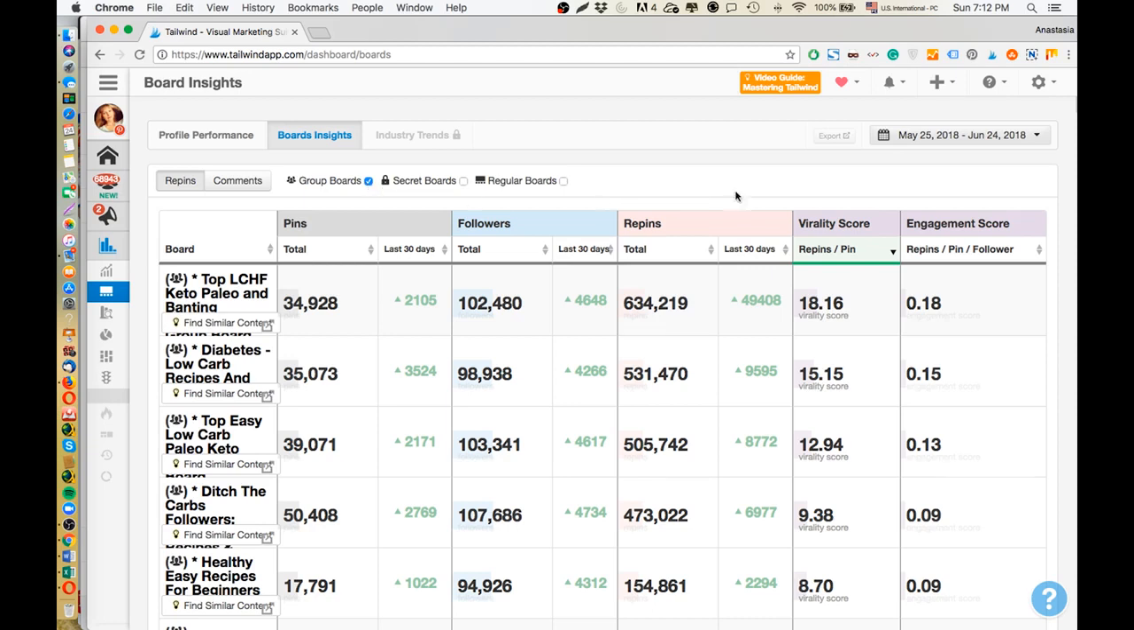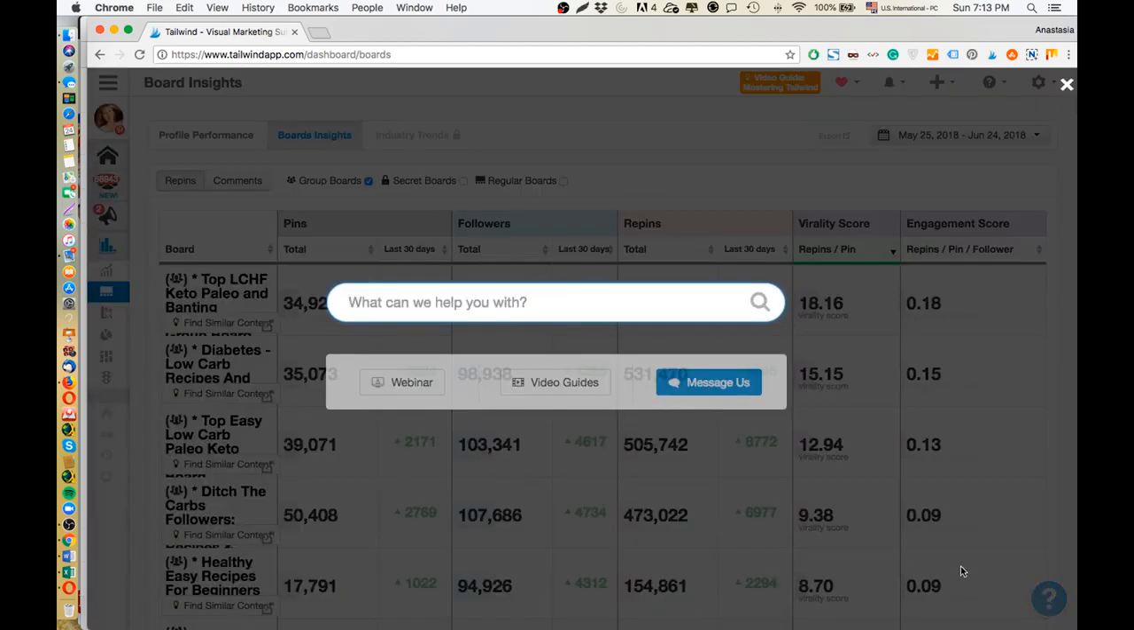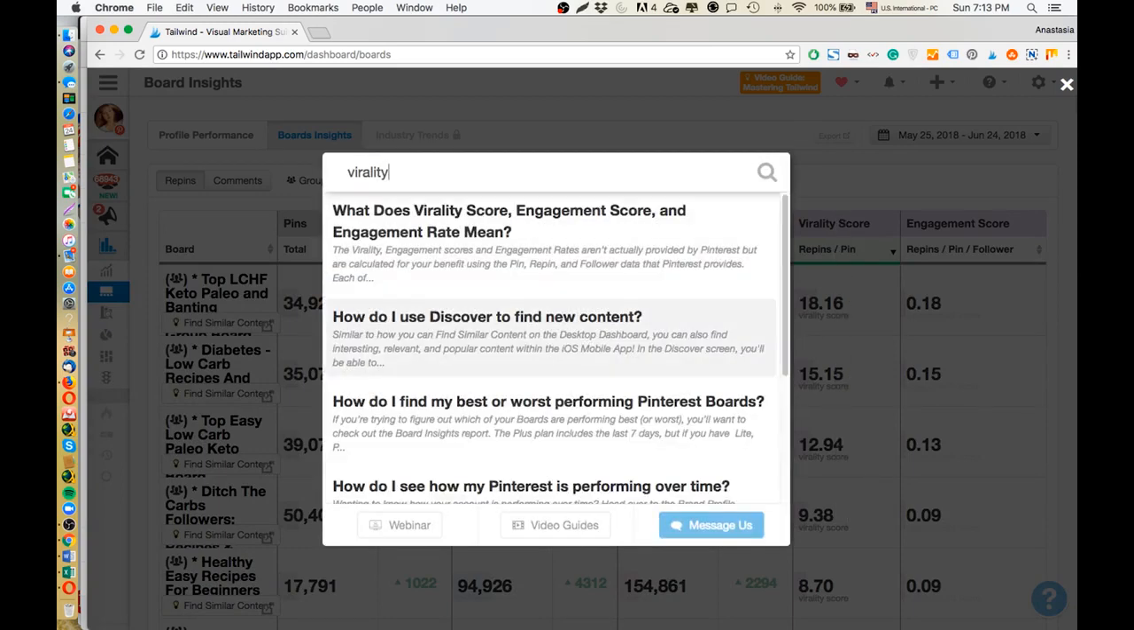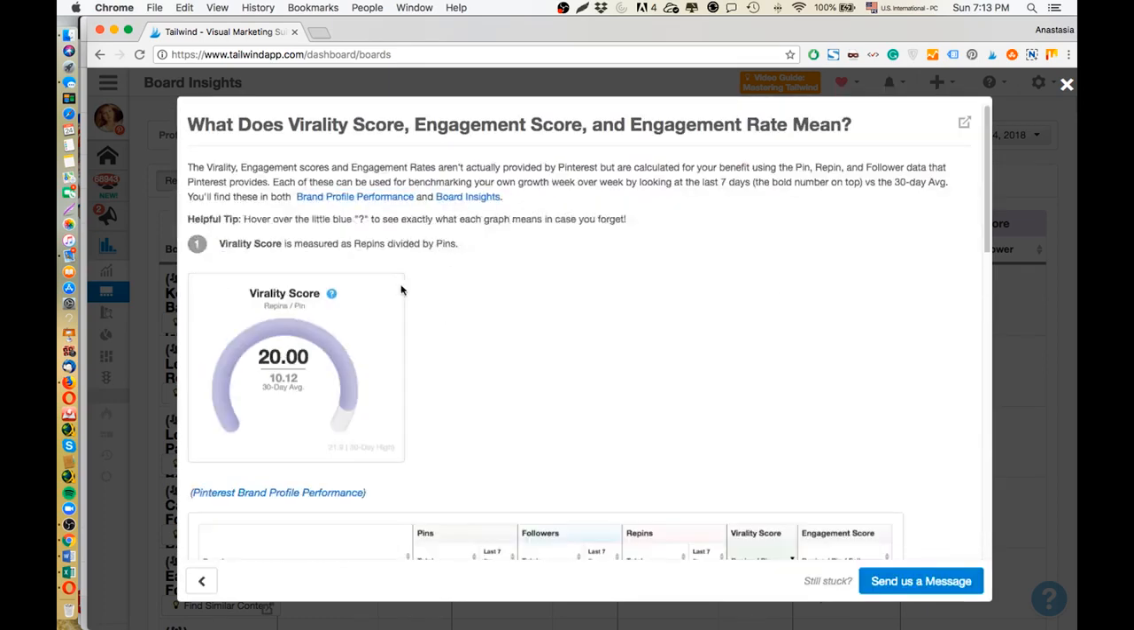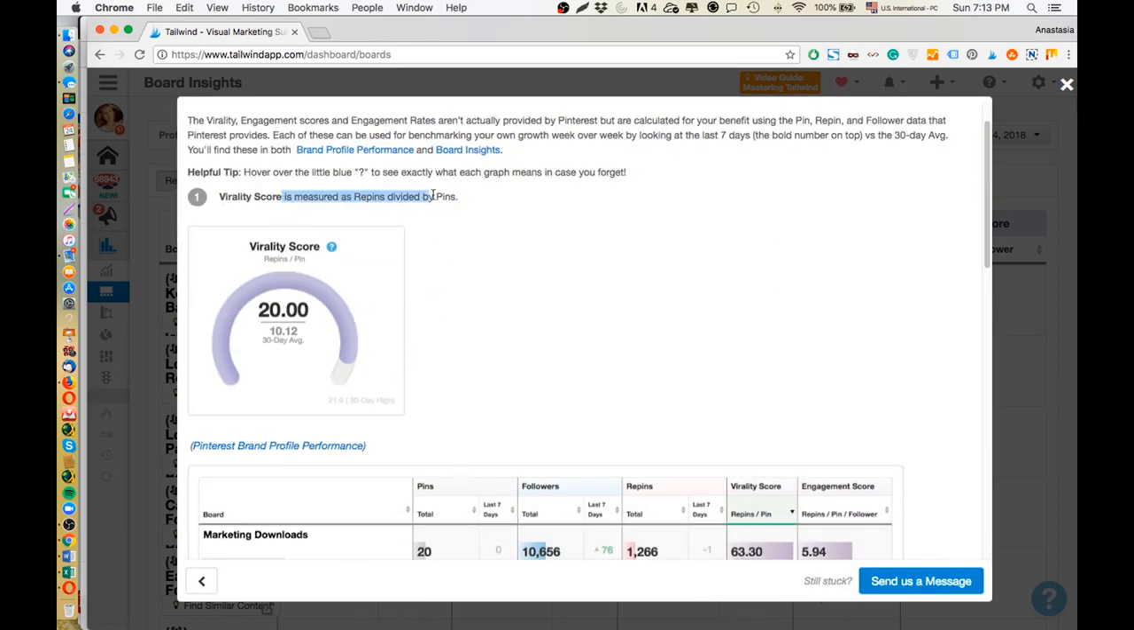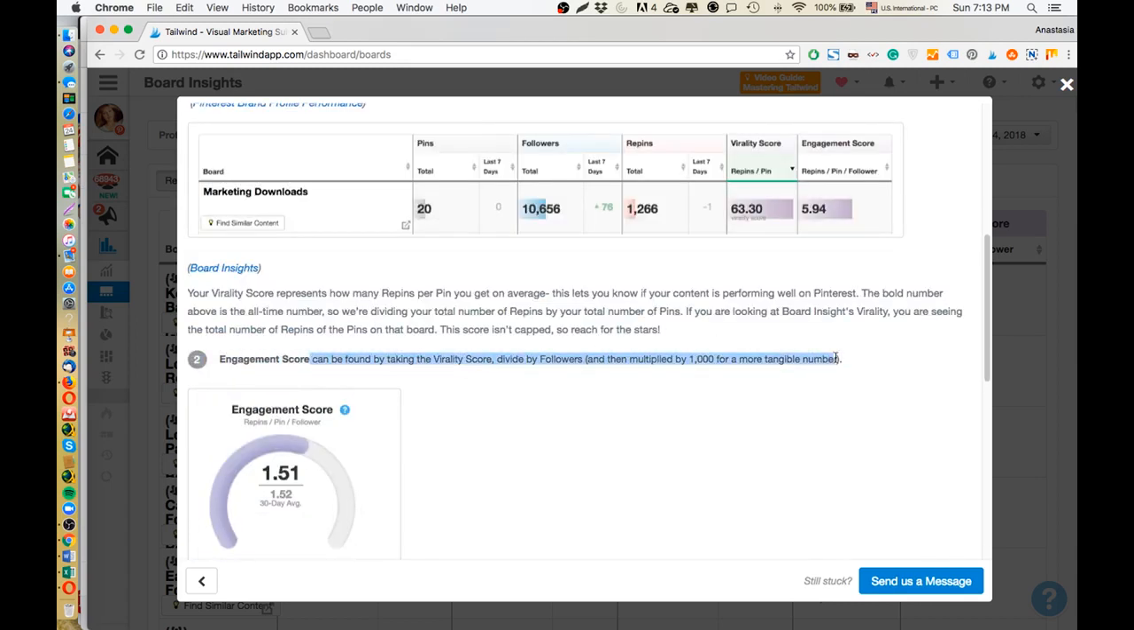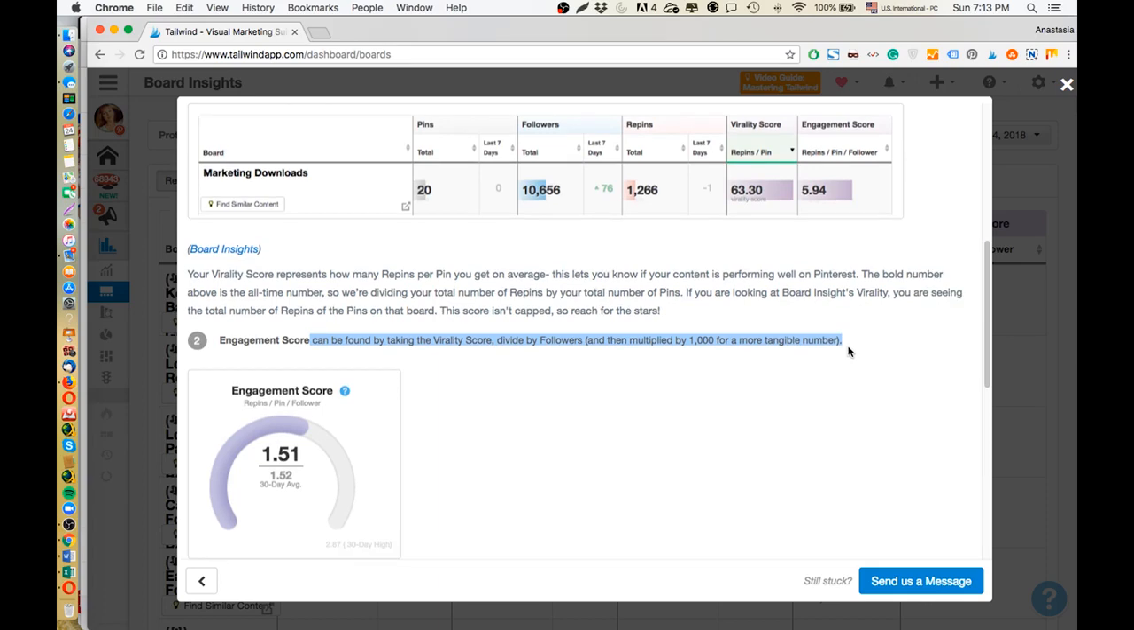And I know that many Tailwind users are very confused by virality and engagement terms. People just don't understand the difference between these two metrics. So let's read the definitions for each metric. The easiest way to learn how things work on Tailwind is by clicking on this question sign and searching for the term you don't understand. So let's look here. Virality score is measured as repins divided by pins. Now, engagement score can be found by taking the virality score divided by followers and then multiplied by 1000.